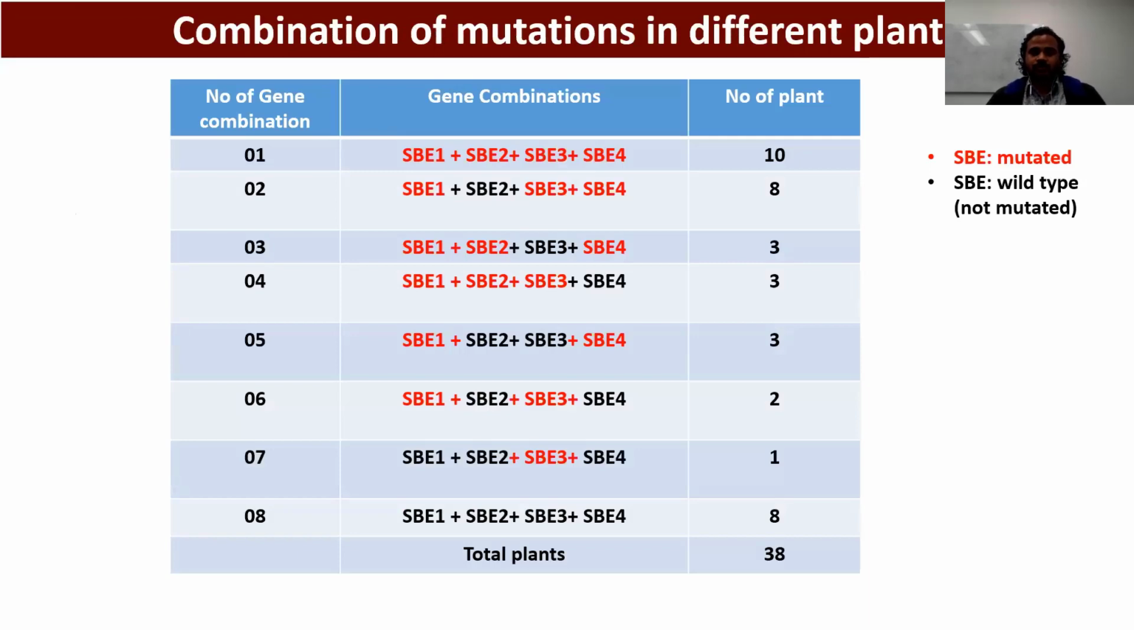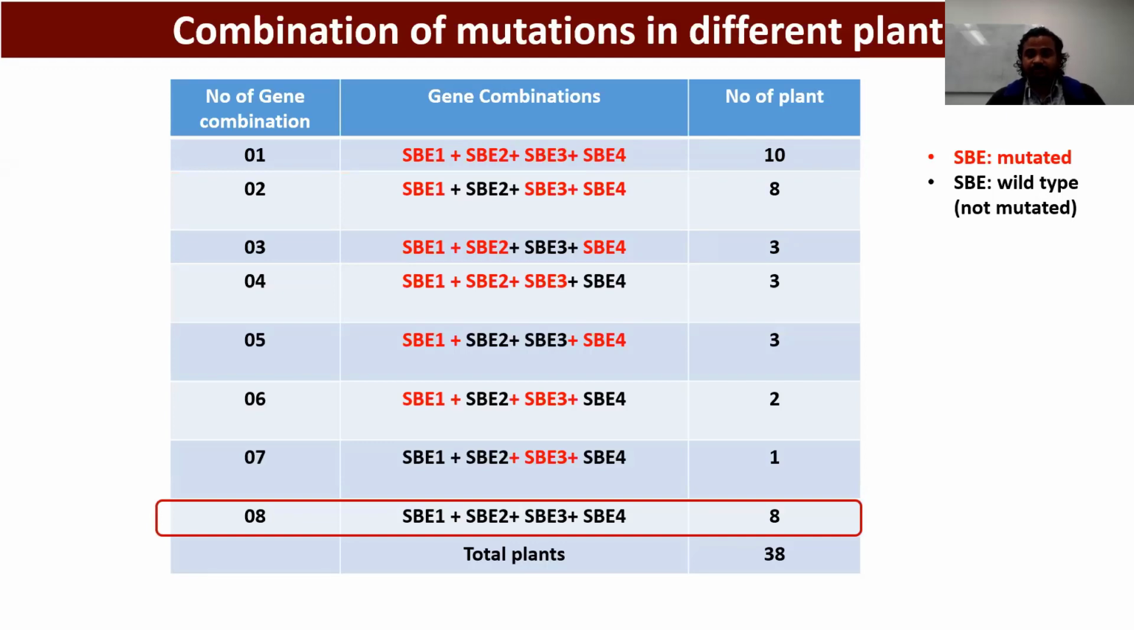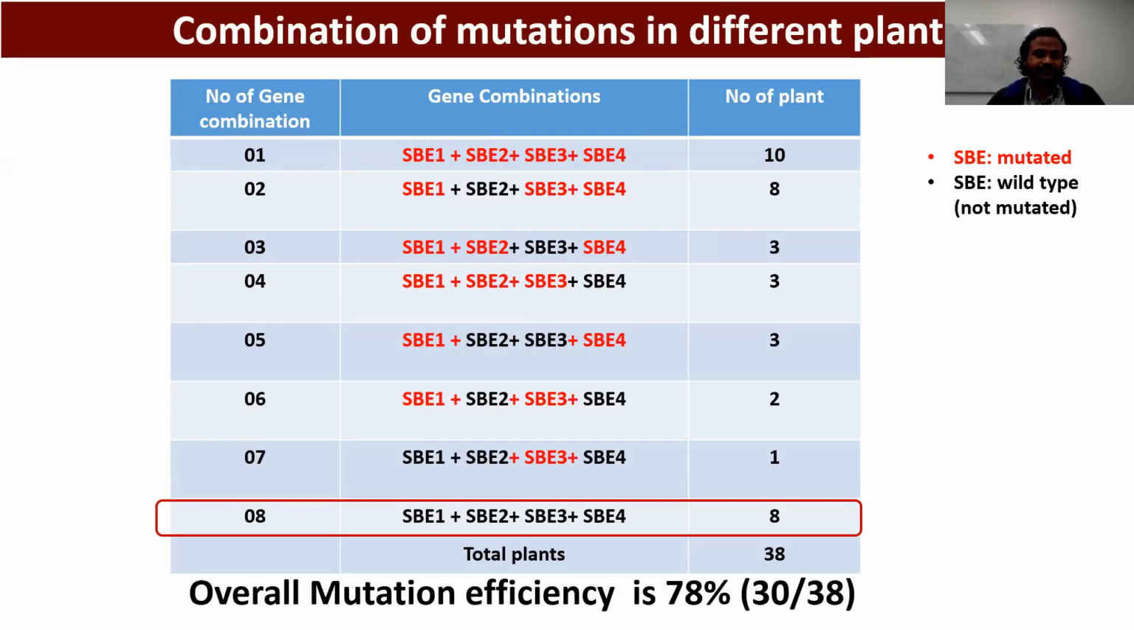So I already told you we have 38 transformed plants, and we have checked all of the plants for what type of mutation is there. And we found different combinations of gene mutations here. We found 10 plants where all of the 4 genes are mutated. And unfortunately, we also got 8 plants where we did not find any type of mutation. So from this result, we can infer that the overall mutation efficiency is 78%. Out of 38, we found 30 plants with at least 1 gene mutated.